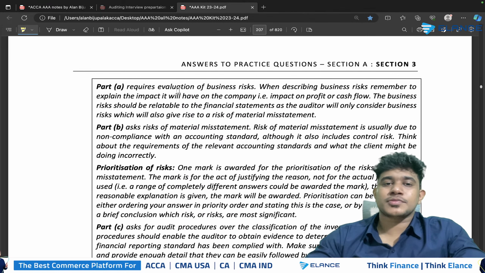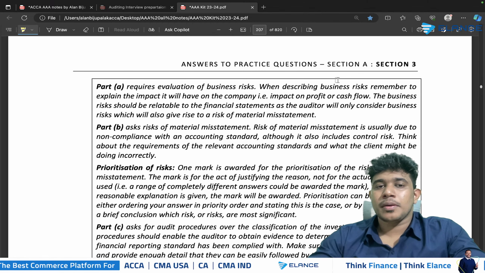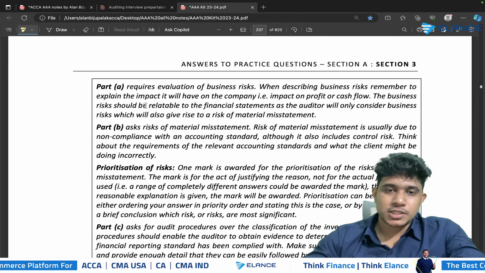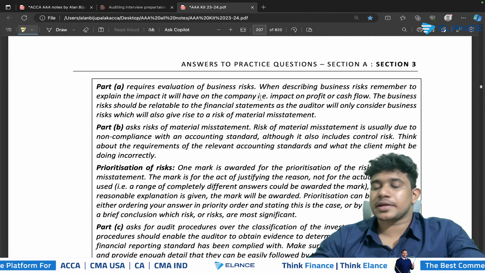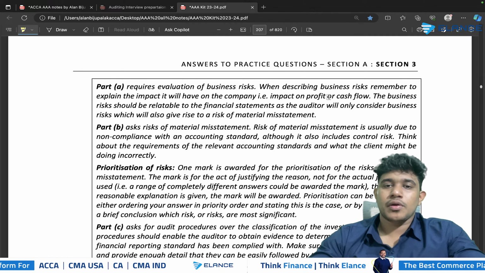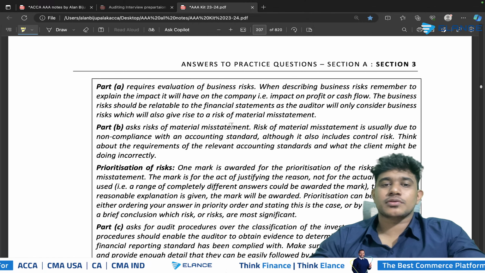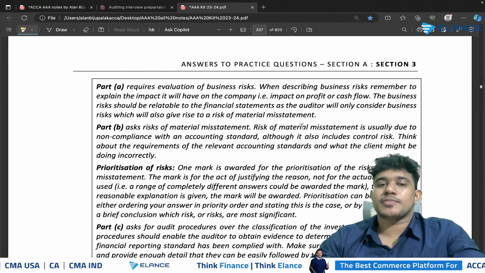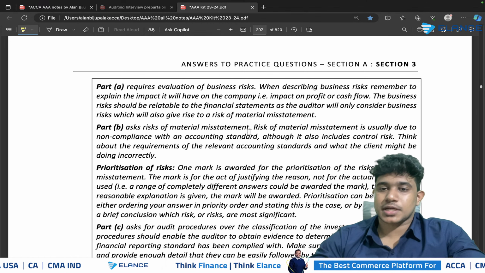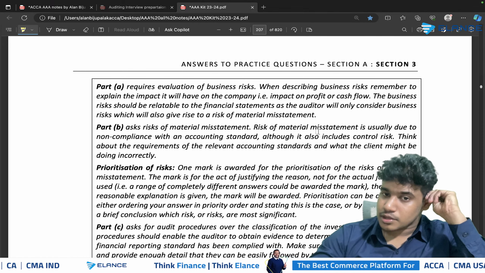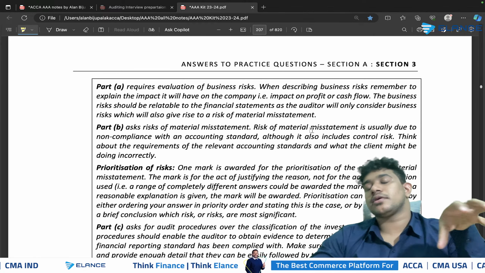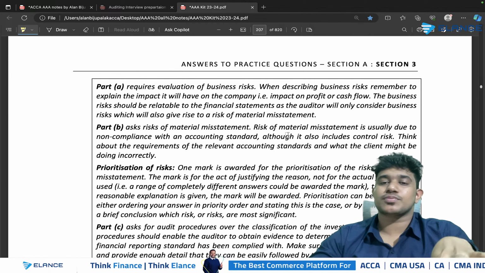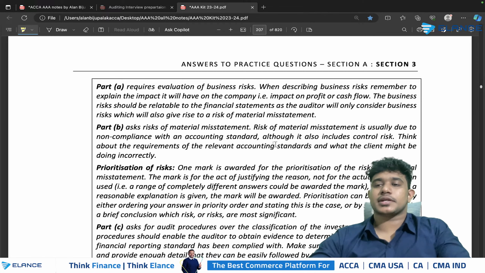Then again, when it comes to the evaluation of business risk, you are required to perform an evaluation of business risk properly. You need to explain the impact that it will have on the company, that is, on the profit or on the cash flow. And in addition to that, when it comes to the risk of material misstatement, we know that the risk of material misstatement is non-compliance with accounting standards, and it can also include control risk. So you must consider whatever accounting standards might go wrong in the scenario, and you need to mention how this will go wrong and what impact will be created in the company's financial statements.